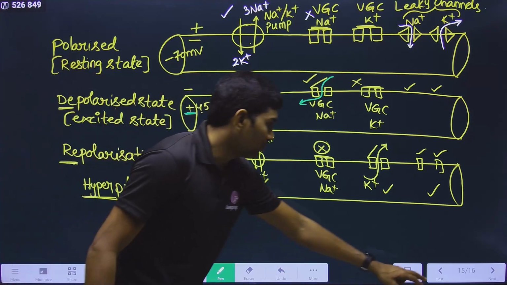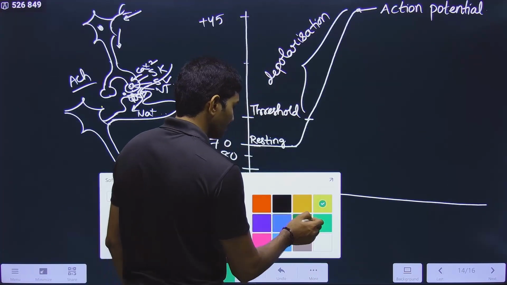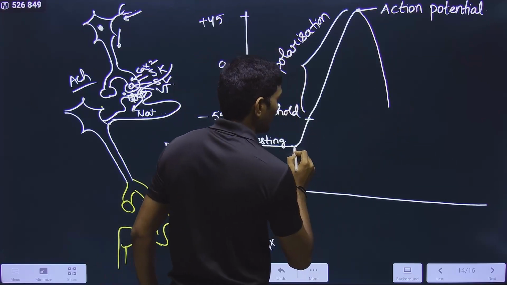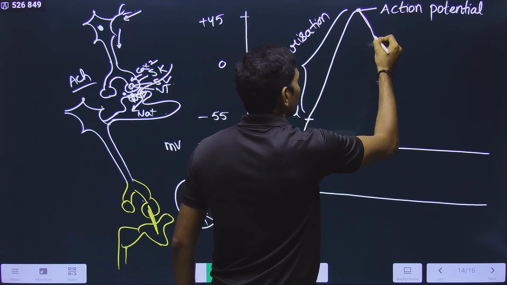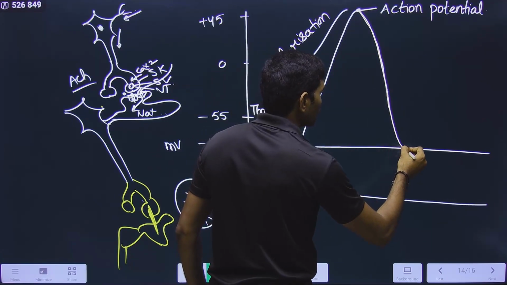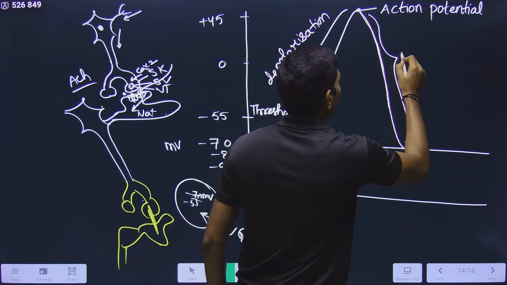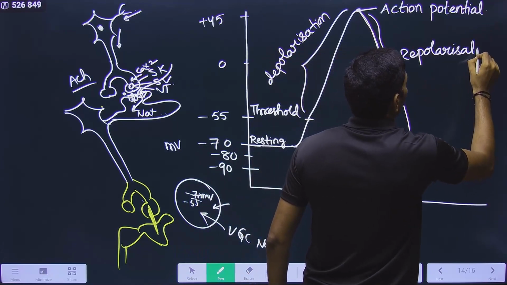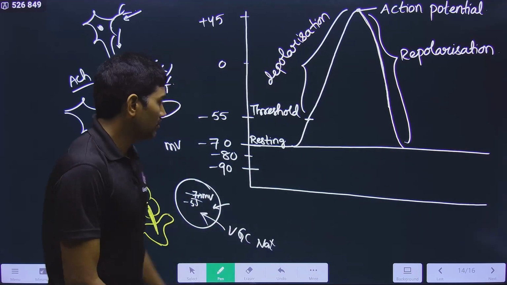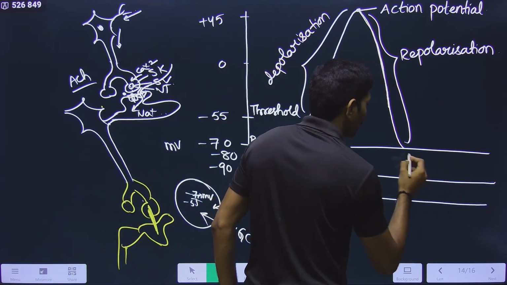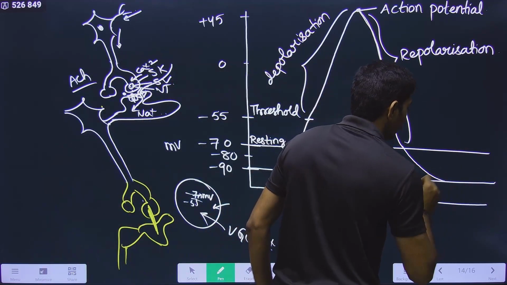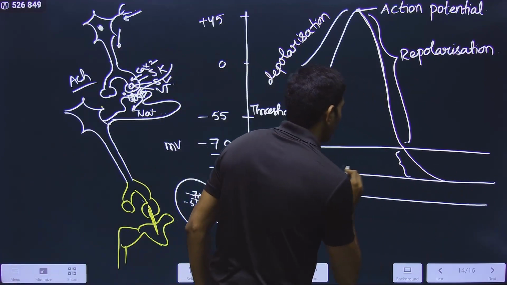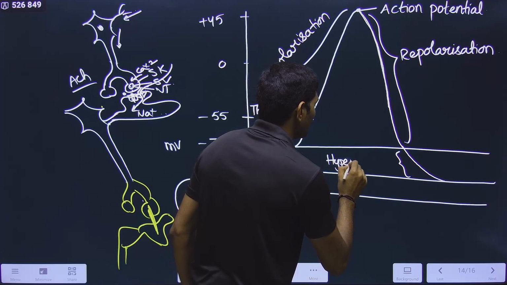Okay. So in this graph, coming from this plus 45 to the normal resting minus 70 is called repolarization. But it is not stopping at minus 70, it is going up to minus 90. So that's why this is called hyperpolarization.